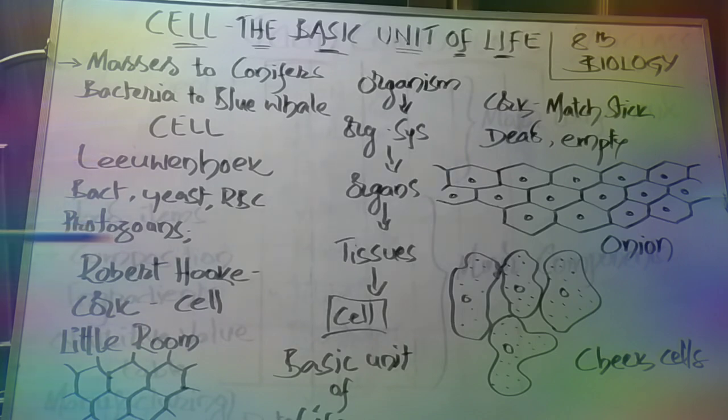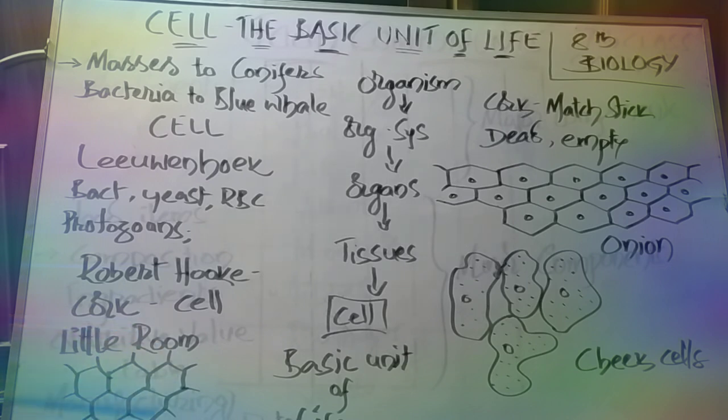And then one more scientist by name Robert Hooke, he took the cork. What does cork mean? Over the stem of the plants, we can find a brown structure, bark, right? From that bark, we prepare the cork, and that cork is cut into small slices and observed under the microscope. He found the structures like this.